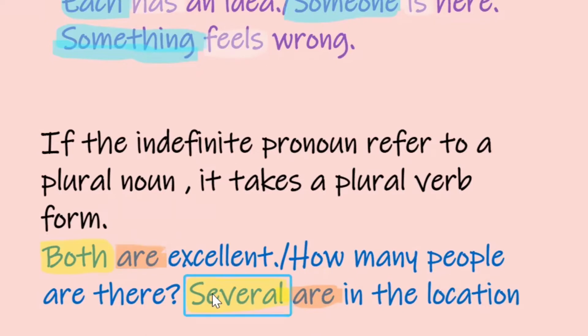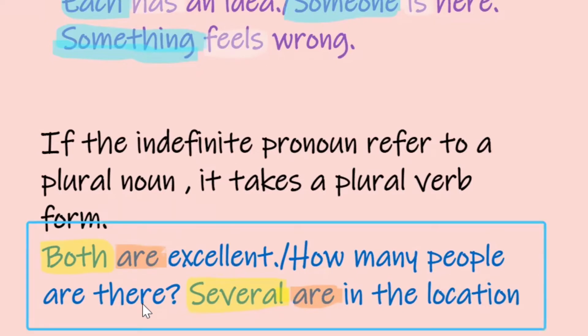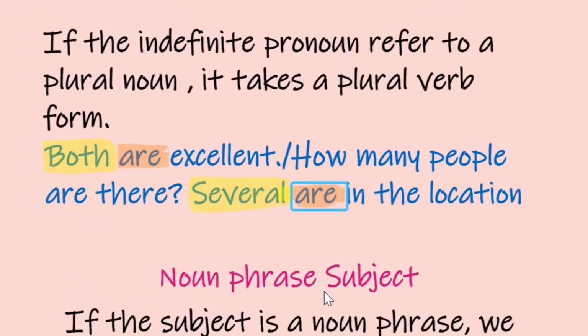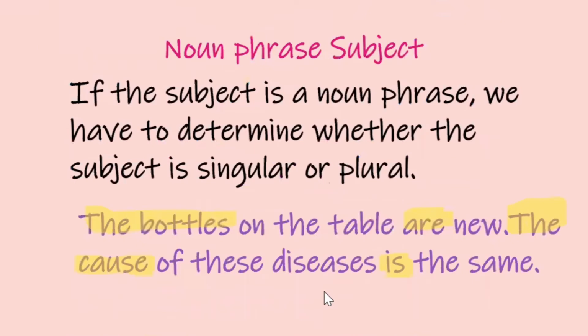How many people are there? I see several. Yes, there is a number here. More than one, maybe two, maybe more. This is plural, so it takes a plural verb form, are. So if the indefinite pronoun refers to a plural noun, it takes a plural verb form. And if it refers to a singular noun, it takes a singular verb form.